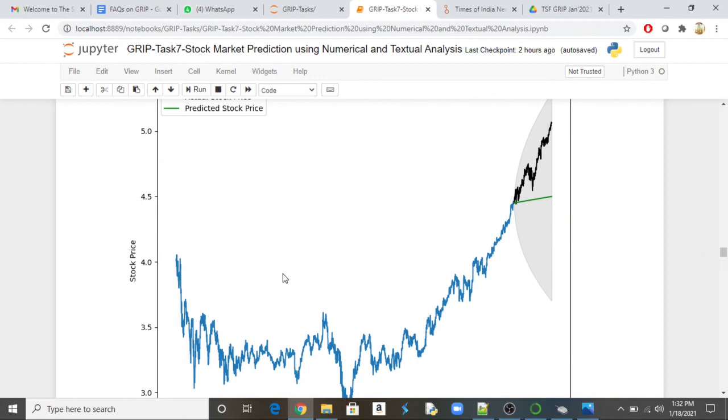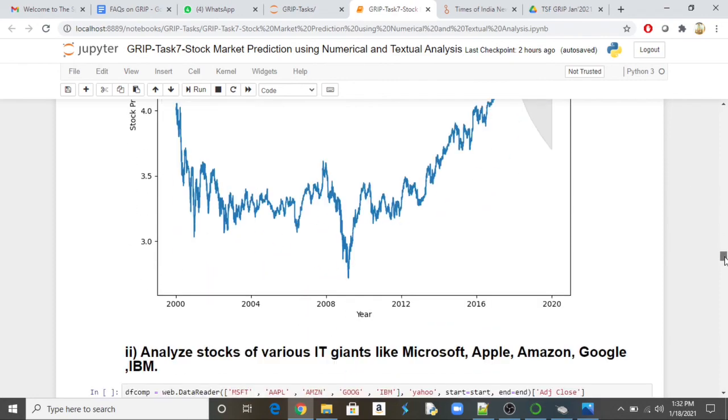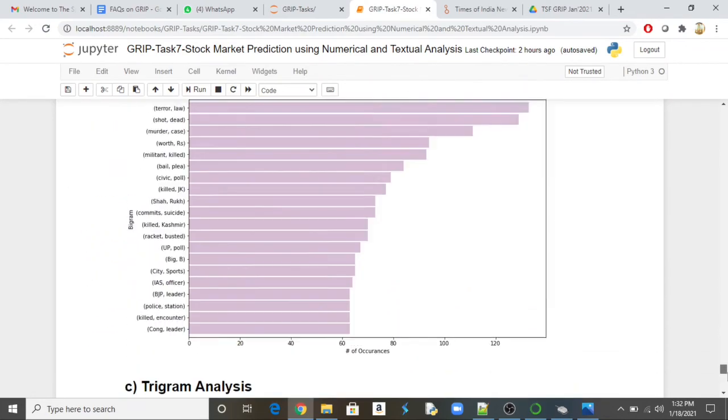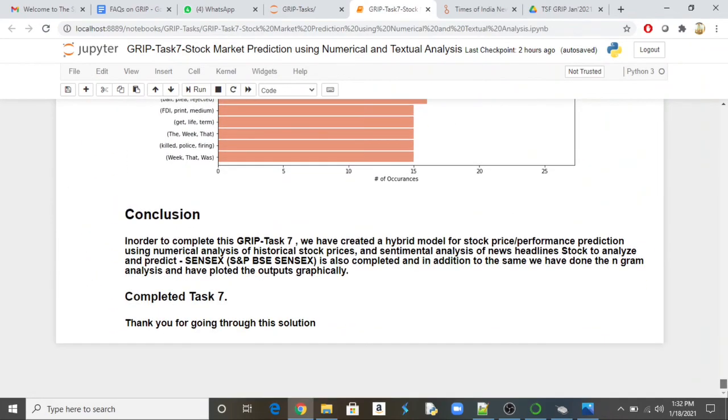So if we combine these two things, we will be able to explain the reason for the fluctuation in the stock price as well as a reliable prediction. These are the two things which we have done as part of this task completion for the grip.